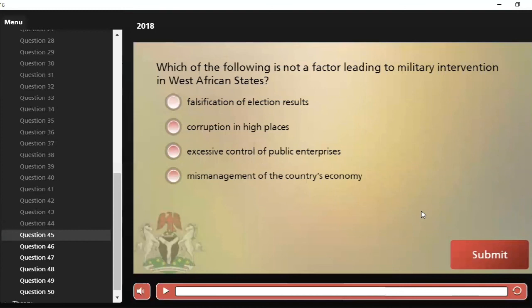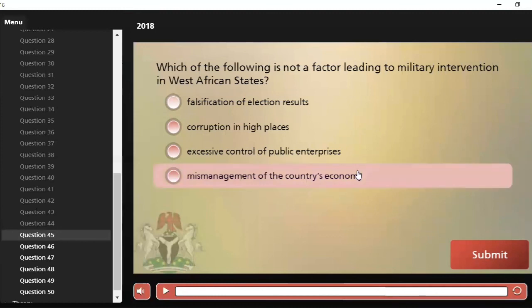Which of the following is not a factor leading to military intervention in West African states? A, falsification of election results. B, corruption in high places. C, excessive control of public enterprises. And D, mismanagement of the country's economy. So all of these were factors leading to military intervention, except one.